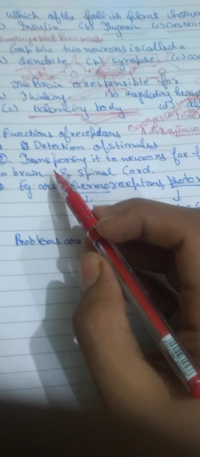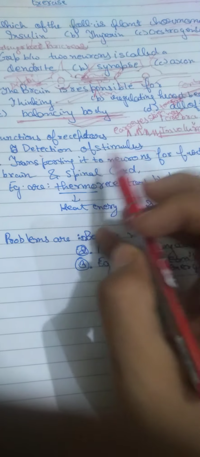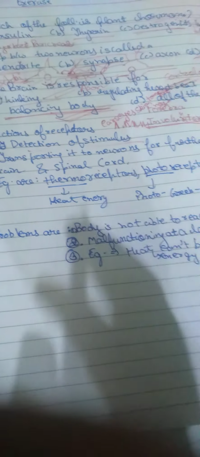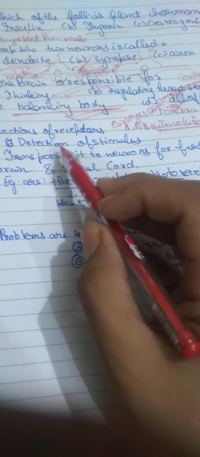They detect anything which is coming to our body, and responding to it is a function of the spinal cord or brain, because receptors only have the function of detecting the stimulus and then transporting it to neurons for further transportation to the brain and spinal cord. Through the synapse, the signals are converted from electrical impulses to chemical, and then again from chemical to electrical. Now examples are thermoreceptors and photoreceptors.